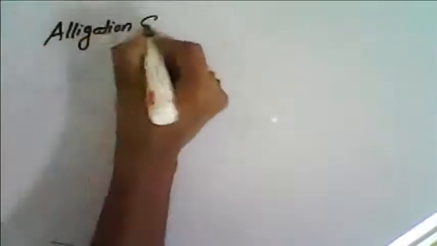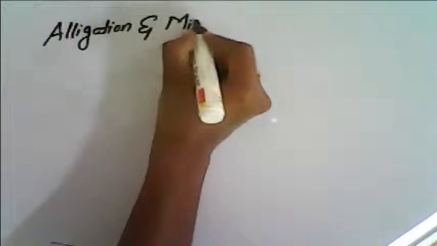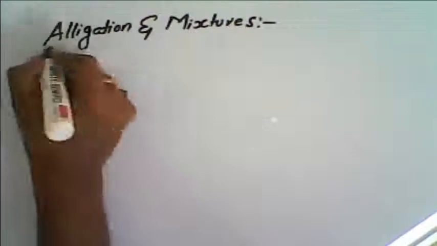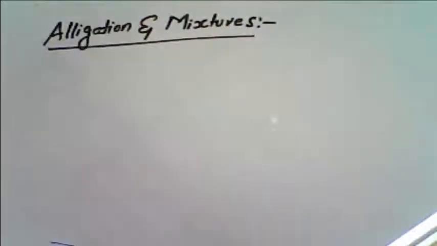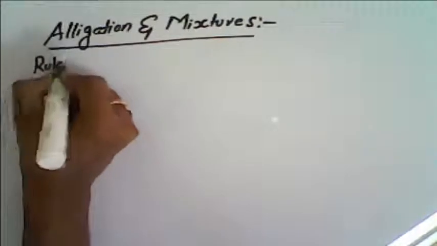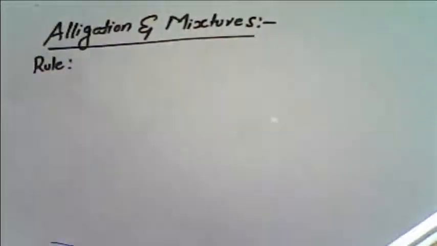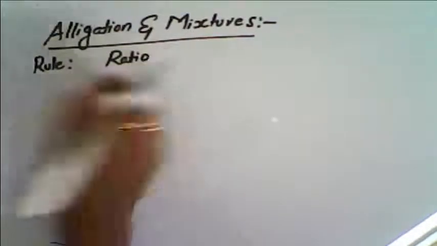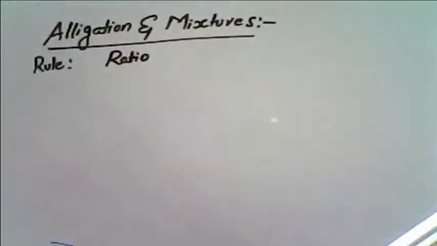Alligation and mixtures. This is an important concept in aptitude. Alligation is a rule which enables us to find the ratio. So the ratio can be obtained by the rule of alligation.